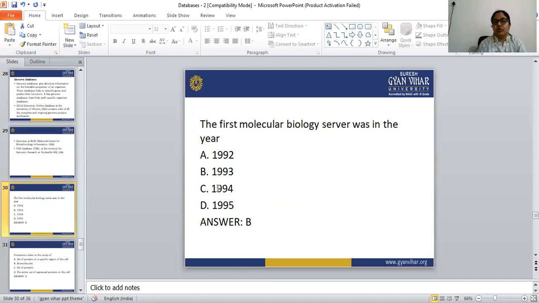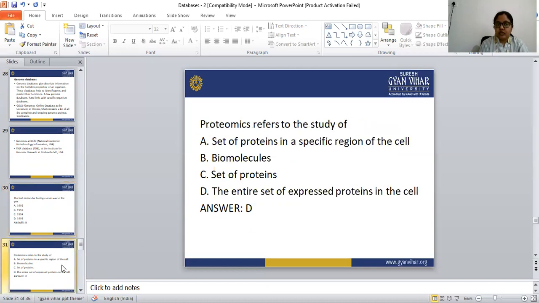The first molecular biology server was in the year, and the correct answer is 1993. Proteomics refers to the study of the entire set of expressed proteins in the cells. The correct answer is the entire set of expressed proteins in the cells.